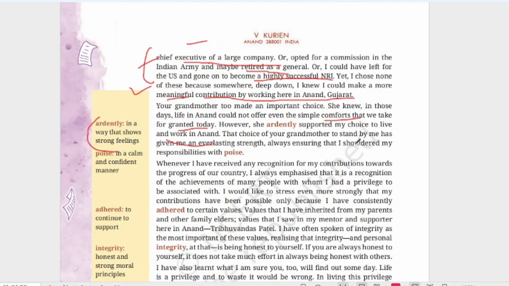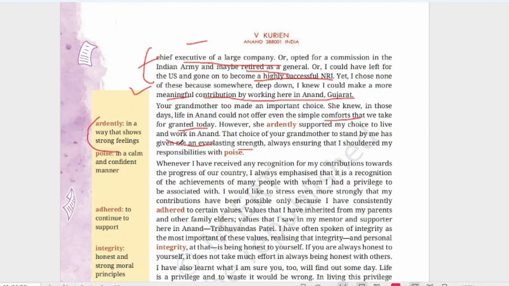That choice of a grandmother to stand by me has given me an everlasting strength, always ensuring that I shouldered my responsibilities with poise. Now, what is poise? In a calm and confident manner. You see, since his wife was supporting him, he was now getting more strength.